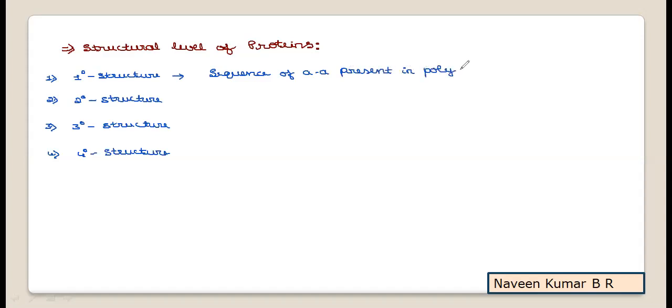In a given protein, there may be one polypeptide chain or more than one polypeptide chain. For each polypeptide chain, the structural level will go up to the tertiary level. Then the assembly of the functional unit takes place, which we'll discuss under each level.